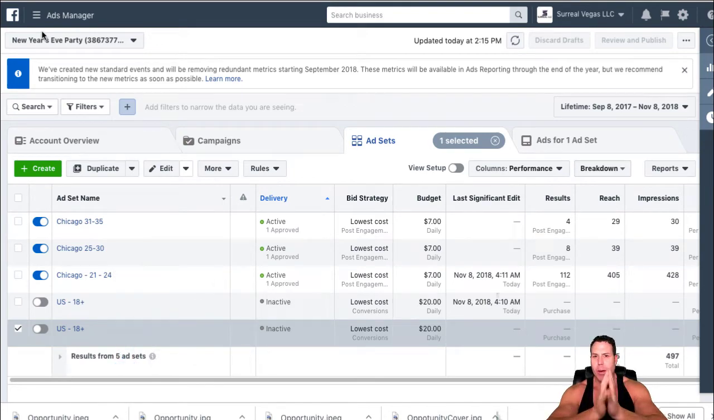Facebook hack with page post engagement and conversions.